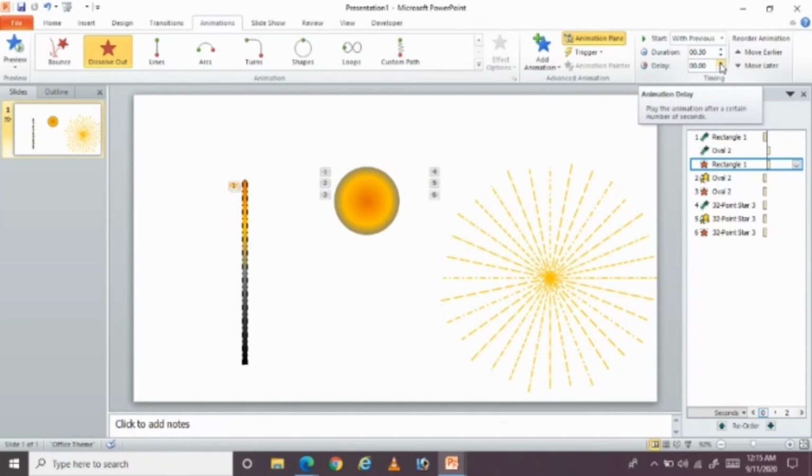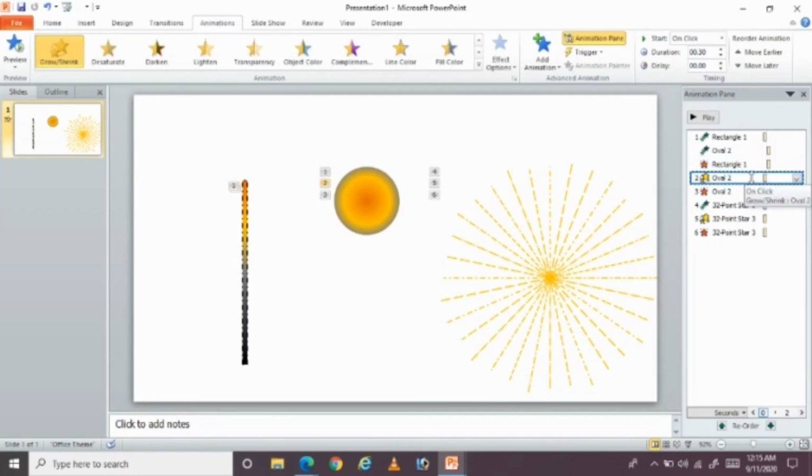Okay, and then coming to the next one, after dissolving out, the circle has to grow and shrink. So this is the second one, and it has to start after the previous. After the rectangle dissolves out, this circle has to shrink out. So I'm clicking here and giving after the previous.